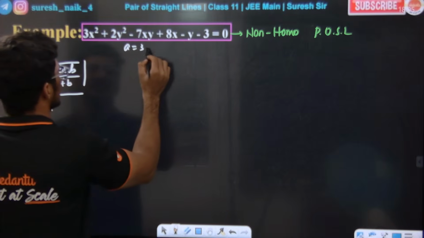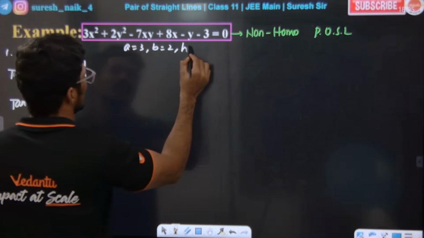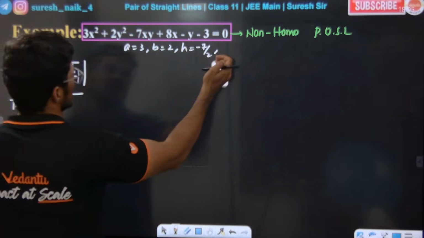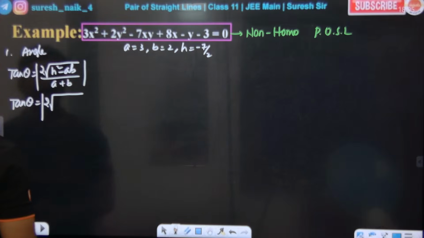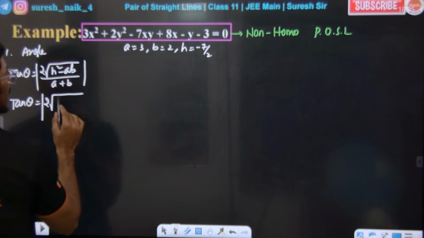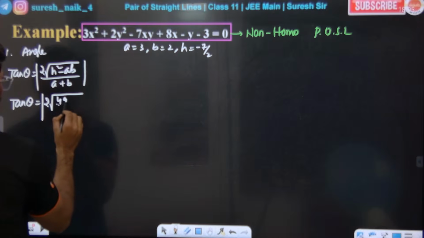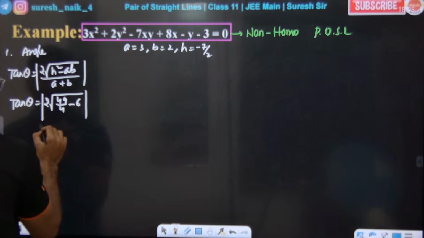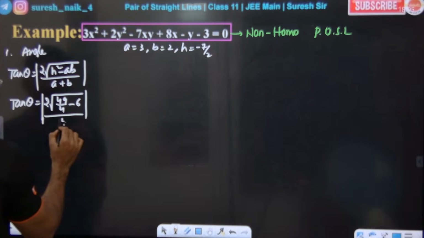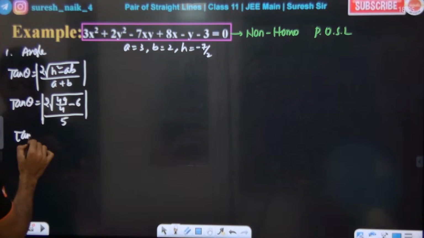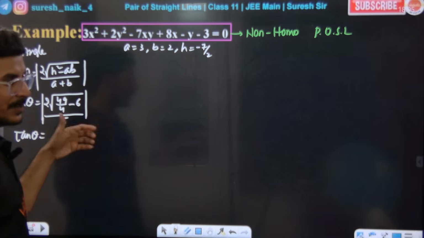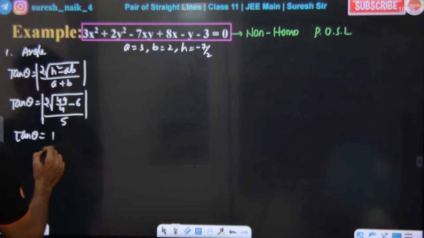A value is 3 sir, b value is 2 sir, h value is minus 7 by 2 sir. Super. Then h square is 49 by 4, minus ab means 6, divided by a plus b, which is 5. We just did this in the previous question. If we solve this we get 1, so theta is equal to 45 degrees.